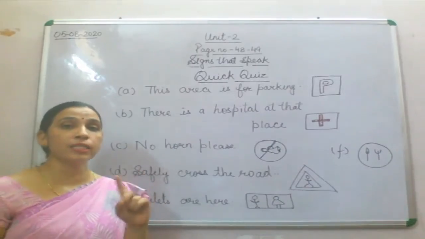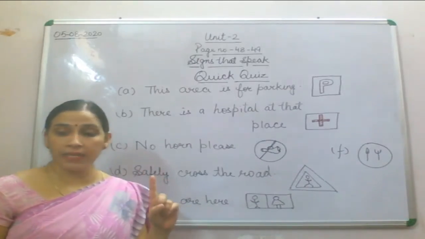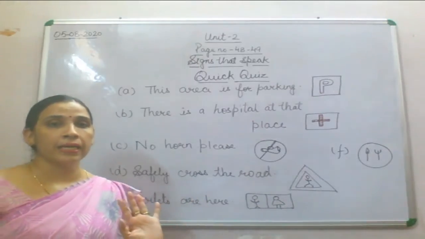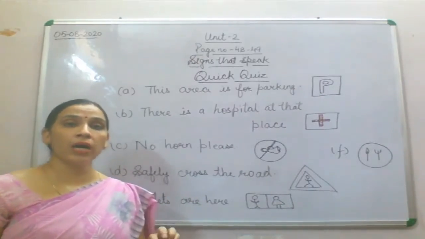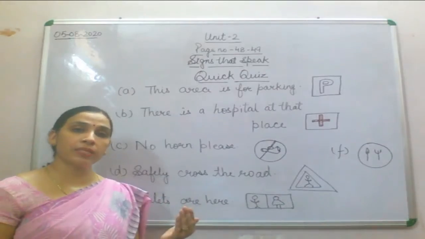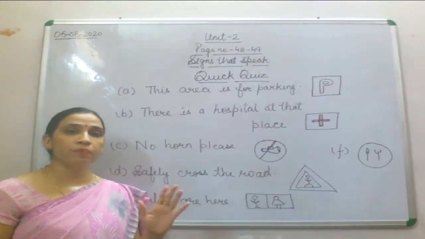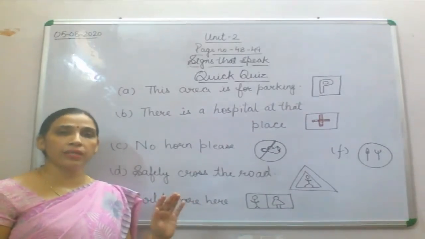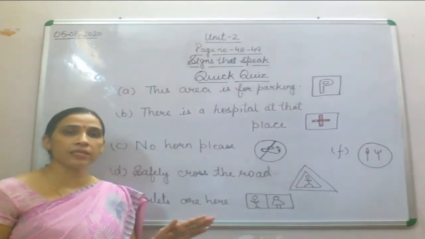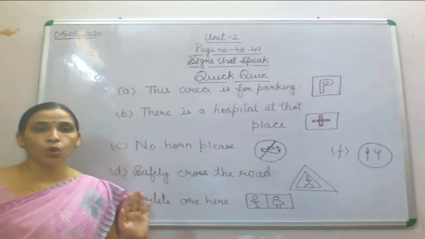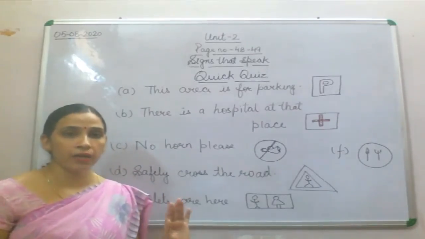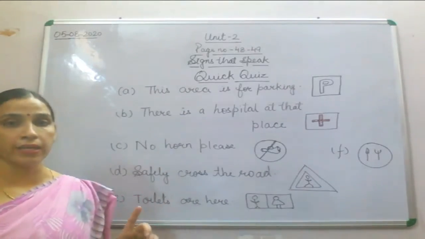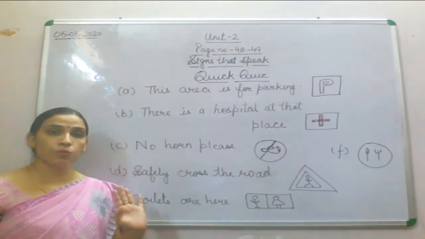Now C part is no horn please. That means you are not supposed to blow horn in that area. Sometimes when you have some temples over there, or small children's school will be there, then that particular area is considered as no horn please or no horn area. And if anybody is going to blow horn in that particular area, that person is going to get a fine.